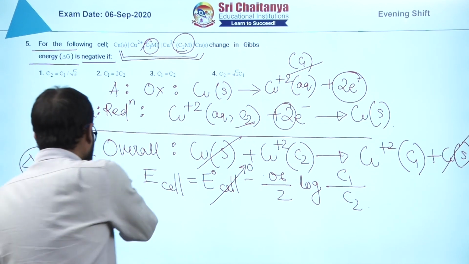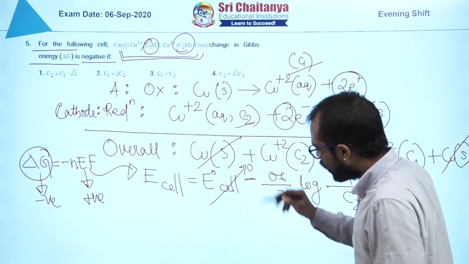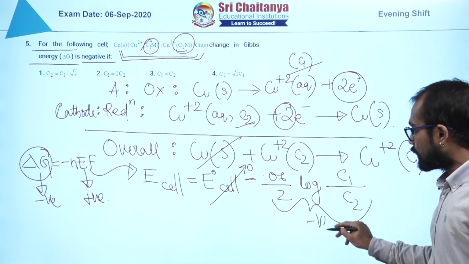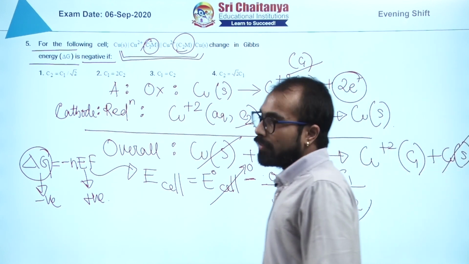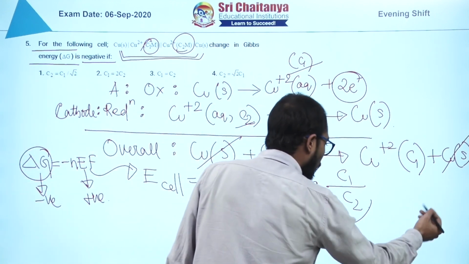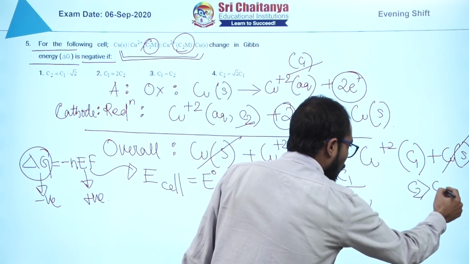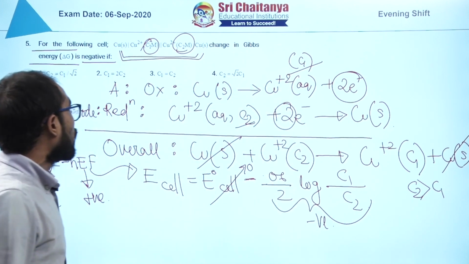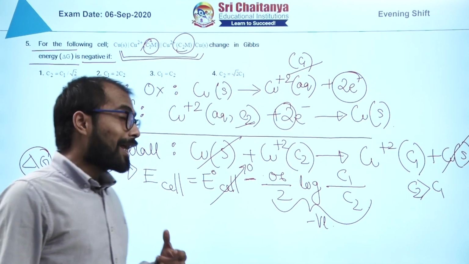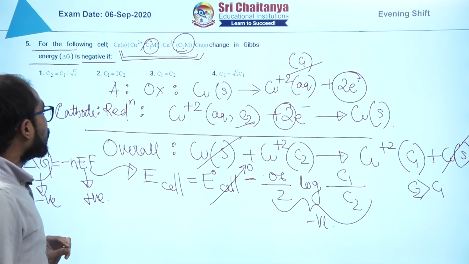Now this has to be positive, and there is a negative in front of it. When will this be positive? When this entire log term becomes negative, that is, when the numerator is lesser and the denominator is greater, that means C2 is greater than C1. That means the concentration in the cathodic compartment has to be greater than the anodic compartment, and there is no such option we see here.